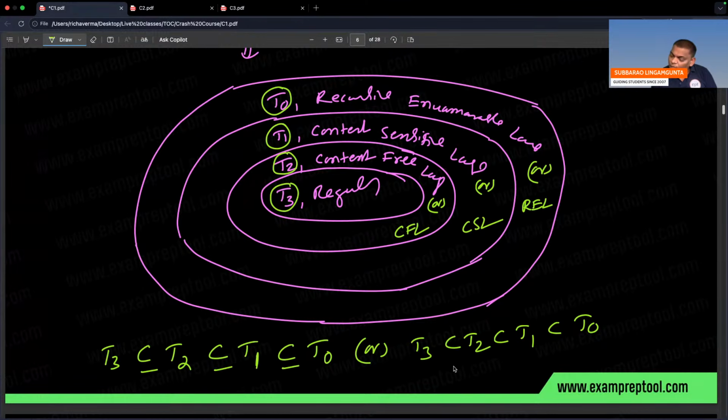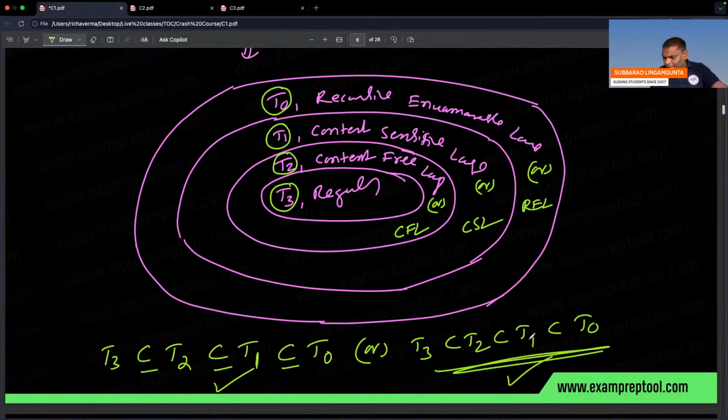Remember everyone, this is correct means this is also correct. Right? Be careful. Whatever I wrote on the right hand side, that is correct. So this is the diagram. Who is a superset? T0. Who is a subset? T3. And one more thing: left hand side correct means right also correct. So be careful.